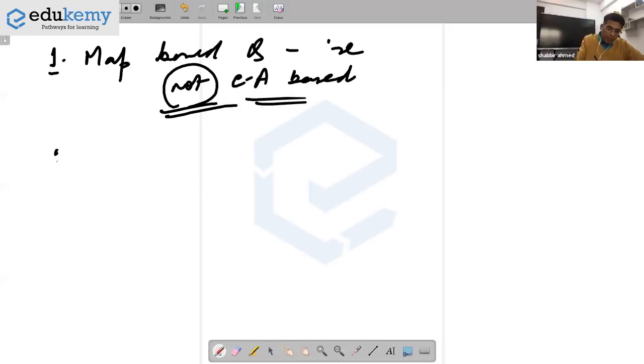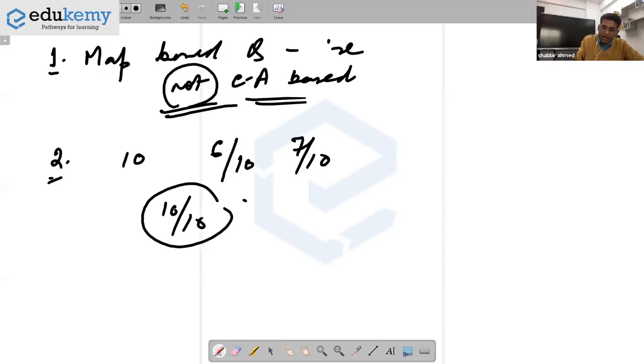The second important point here is that in the maps, out of the 10 that you will be asked, you should be prepared for answering or marking 6 out of 10 or 7 out of 10, and try to score as much as possible. 3 marks ho, 4 marks ho, jo bhi ho. 10 out of 10 mark karna almost impossible hai, because they end up asking 1 or 2 weird entries. My suggestion is if you can answer 7 out of 10, this is a fairly good performance.